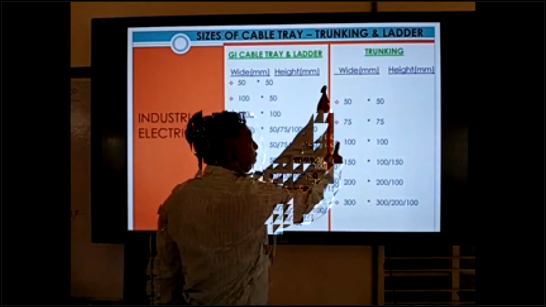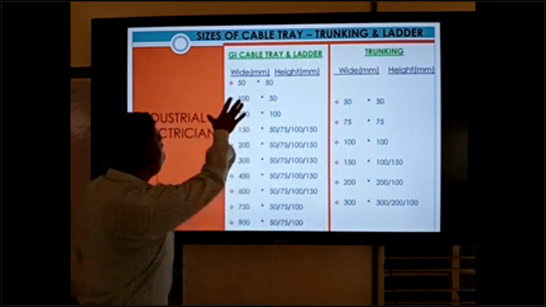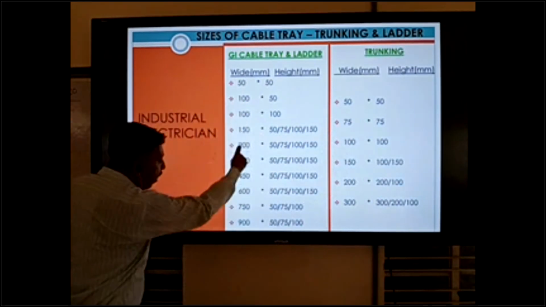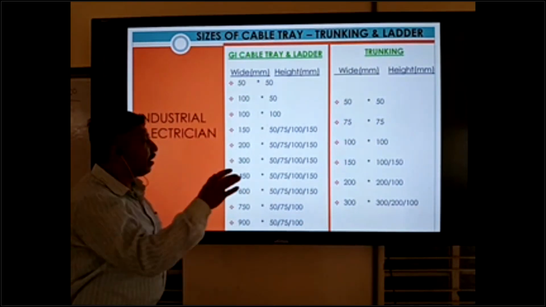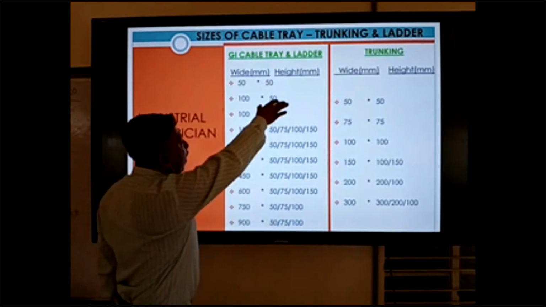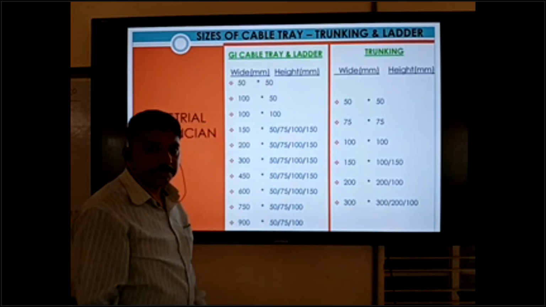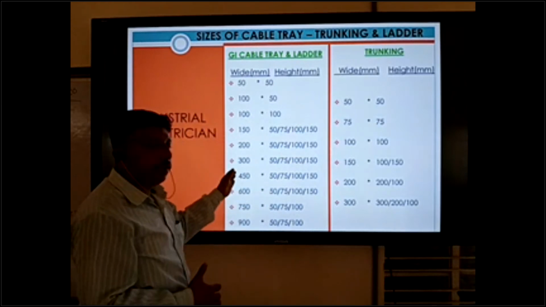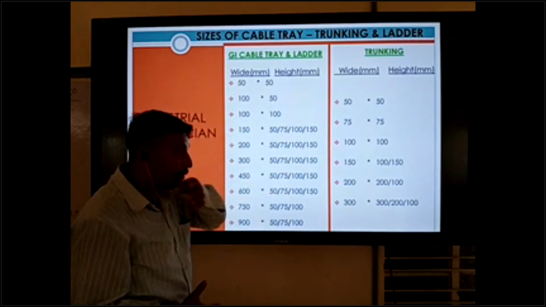First get clear, then go further. All these are the wide side, base side of the cable tray, and these are the height side. Height changes, and base also changes, but height has many variations.